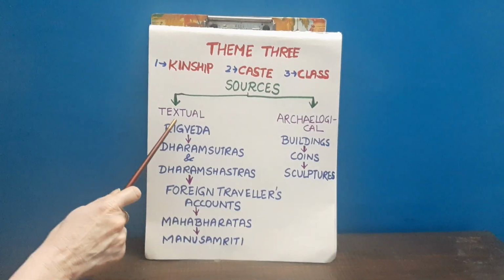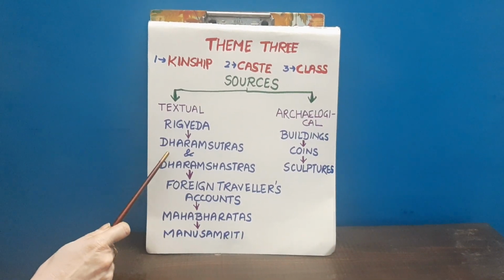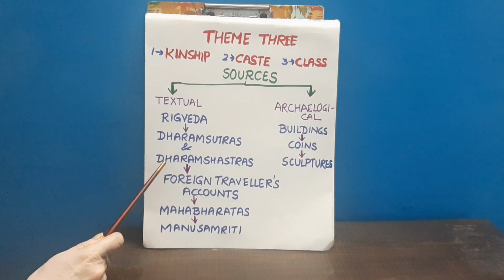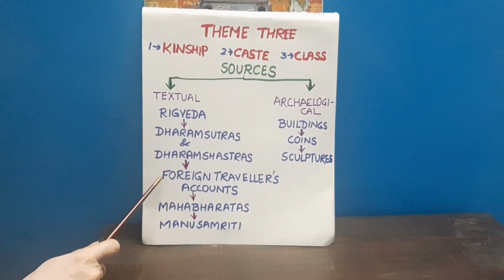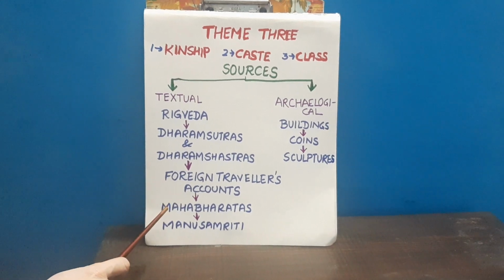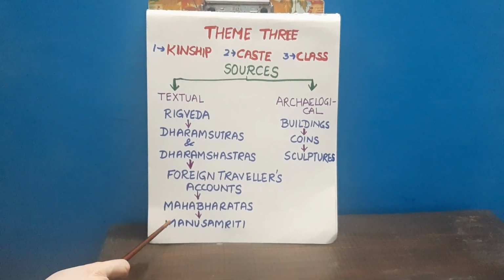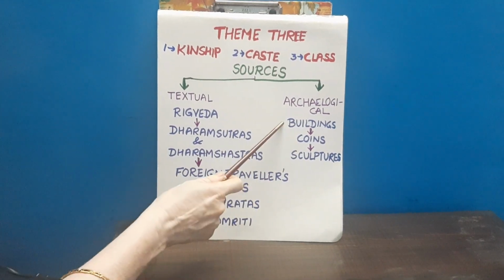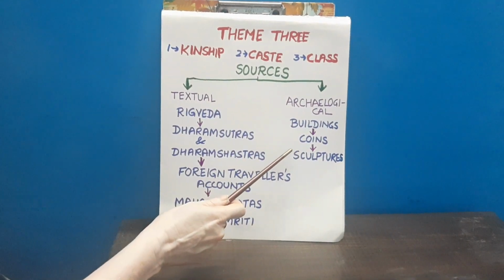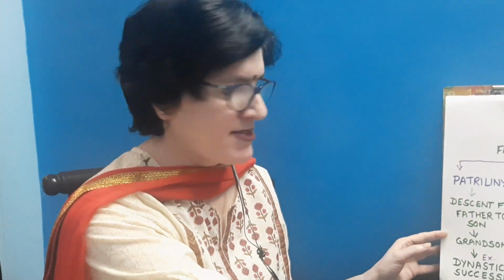In textual we have Rigveda, Dharma Sutras and Dharma Shastras, foreign travelers' accounts like Fa-Hien and Hiuen Tsang, and we have Mahabharata stories and Manusmriti. In archaeological evidences we have buildings, coins and sculptures. These are very important sources, and questions are always asked in the board regarding the sources.